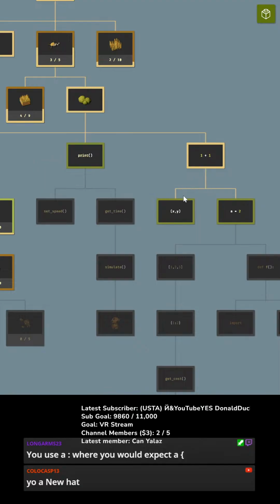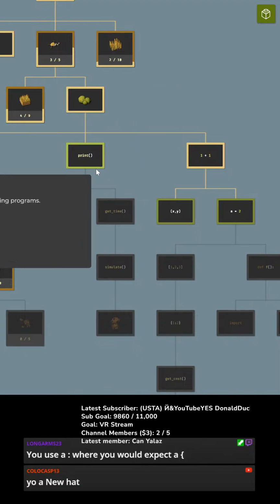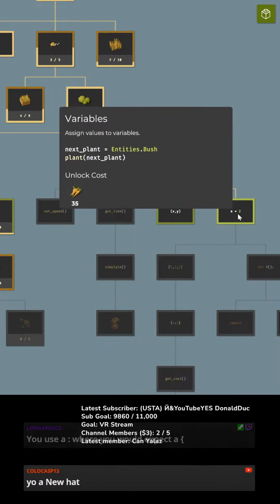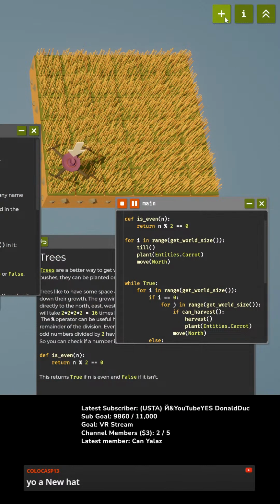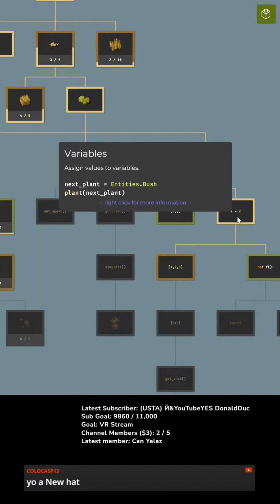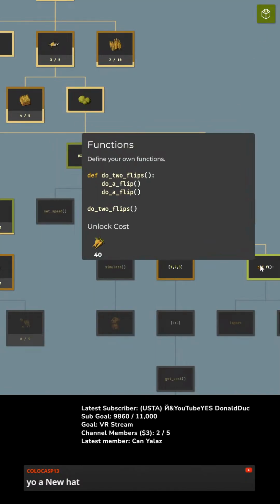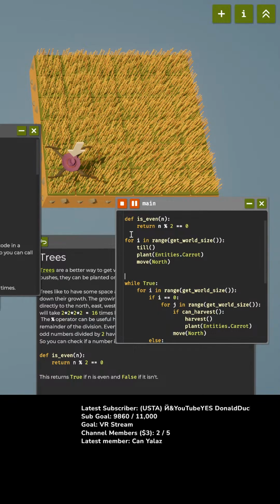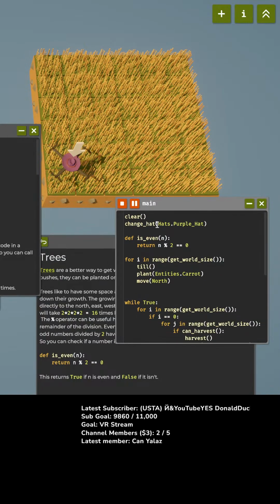Okay, so operators. Scenes. How do I get functions? Debug 2. How do I get scenes? Oh, I need to get functions this way. Okay, hold on. Do I have enough to unlock functions? I've just unlocked variables. Okay. Haha, functions. Did it. I've got enough carrots. Yo, a new hat. All right, here we go.